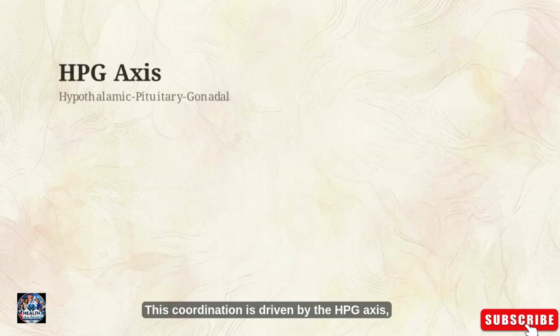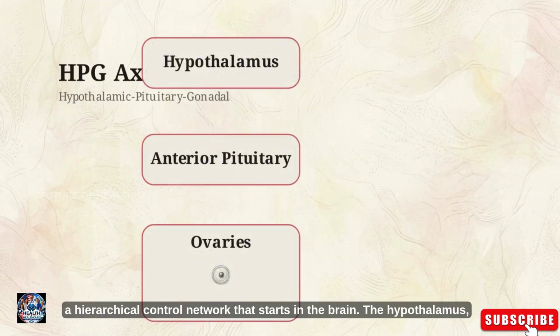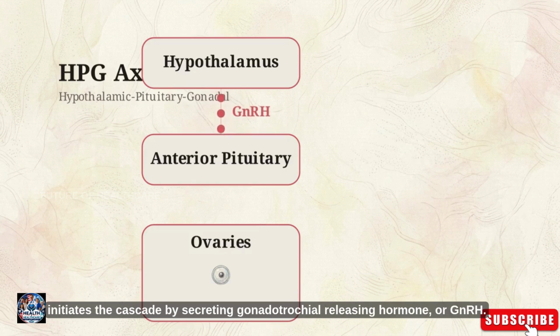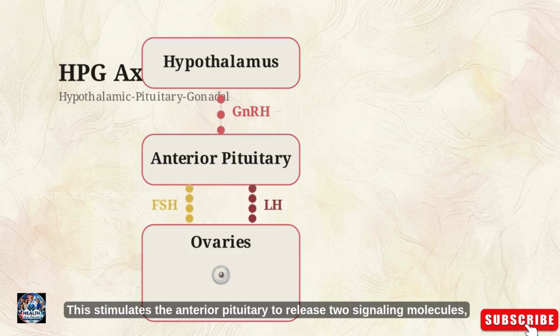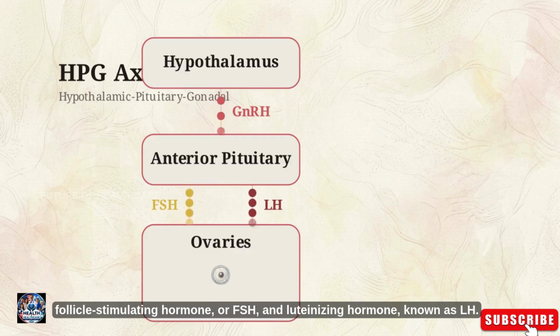This coordination is driven by the HPG axis, a hierarchical control network that starts in the brain. The hypothalamus initiates the cascade by secreting gonadotropin-releasing hormone, or GnRH. This stimulates the anterior pituitary to release two signaling molecules, follicle-stimulating hormone, or FSH, and luteinizing hormone, known as LH.